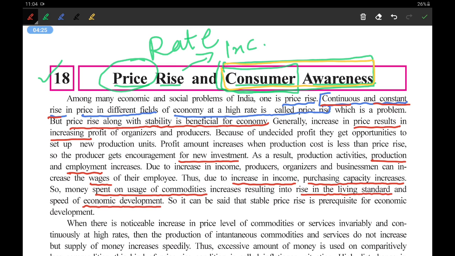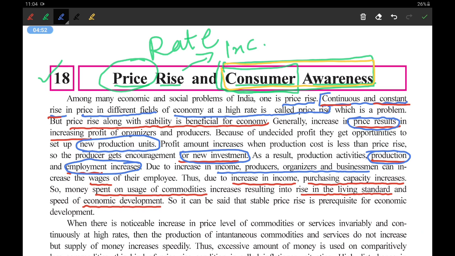So you can understand here that the price rise, okay, which was made here, has multiple effects. Okay, it has multiple effects. How multiple? So new units were started up, new investments were made. Out of that new investment, new production and new employment was done. As new employment was done, okay, the income of producers and organizations of the businessmen started increasing. As that increased, they increased the salaries of the employees.